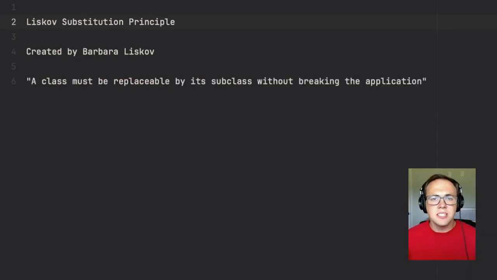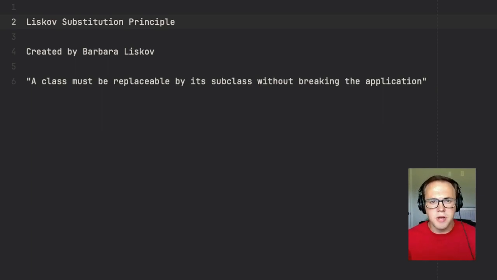So next up is the Liskov Substitution Principle. This one was created by Barbara Liskov way back in the 80s, and it states that a class must be replaceable by its subclass without breaking the application. And in PHP, practically, this principle means that you just need to pay attention to your signatures, your return types, any exceptions that you might be throwing, just to be sure that you're not accidentally changing the behavior in your subclass to something other than how the parent class would respond.